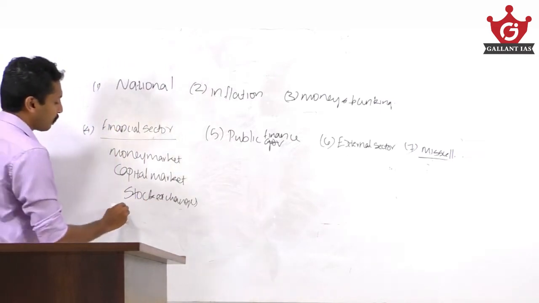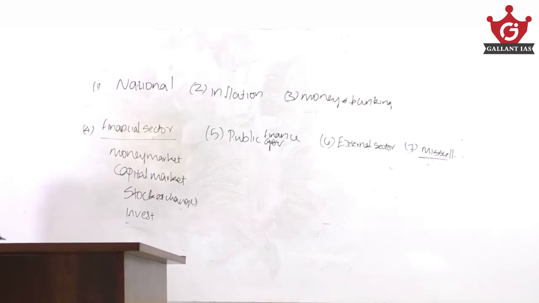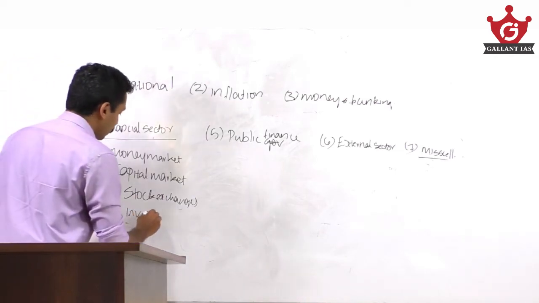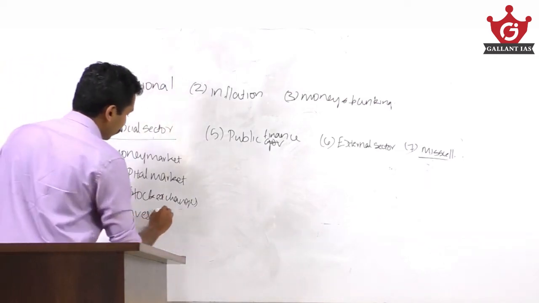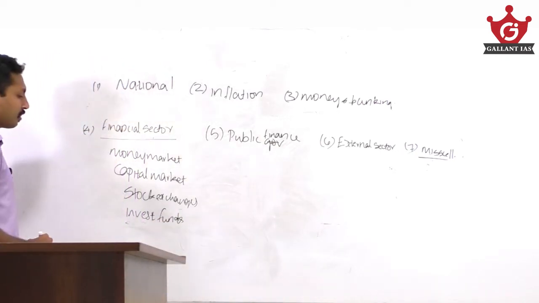Then investment funds like mutual funds, different kinds of trusts, infrastructure investment trust, real estate investment trust, those long-term funds available in the market.